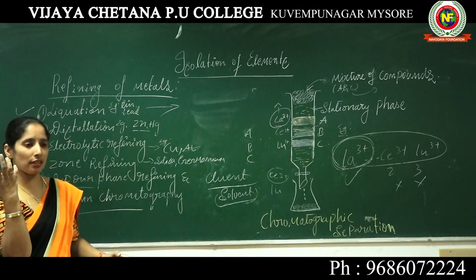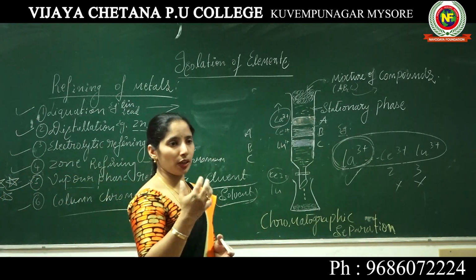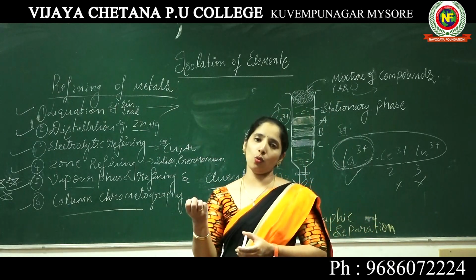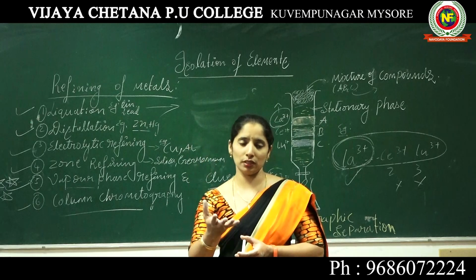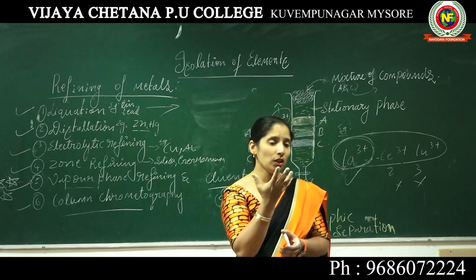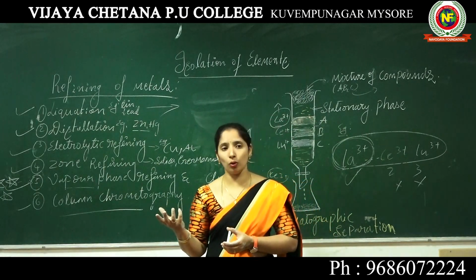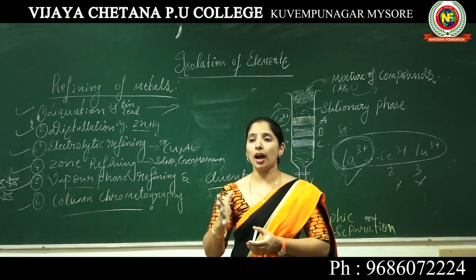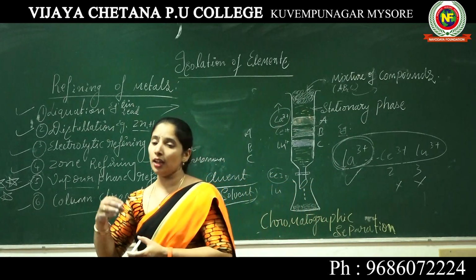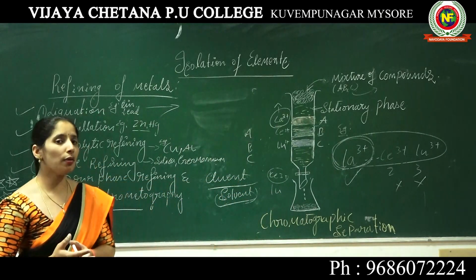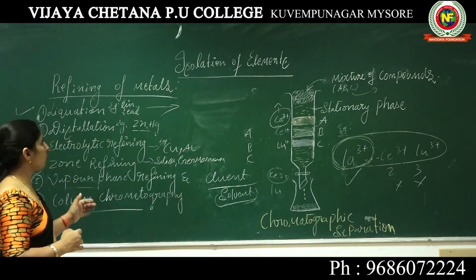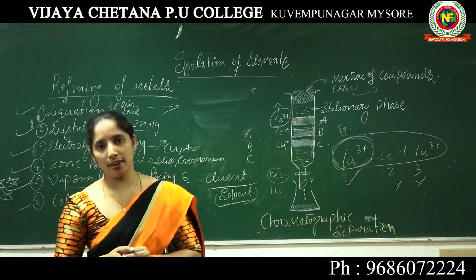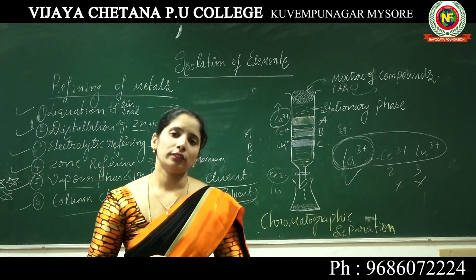In the first class, we discussed where we get the minerals and ores, what metallurgy is, and the principles and methods for the extraction of ore. These are very important things we understood in this chapter. I hope you understand this concept. Thank you, students.